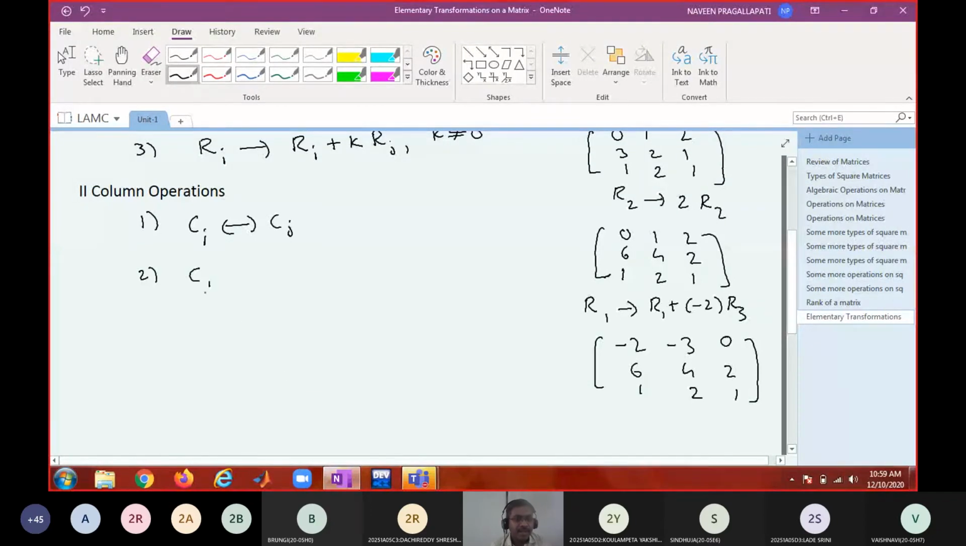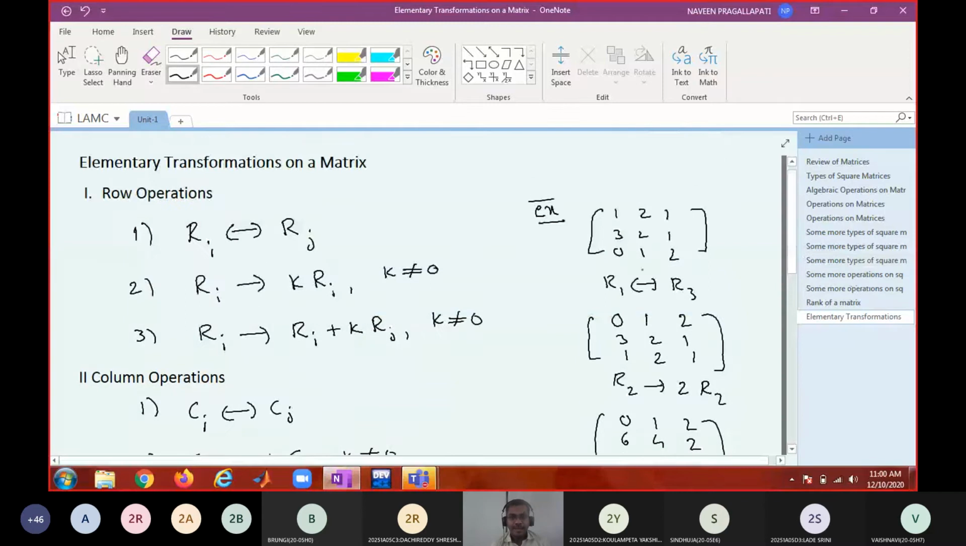Replacing the ith column with k times the ith column, where k is non-zero. Similarly, what is the third one? Replacing the ith column with the ith column plus k times the jth column, where k is not equal to 0. Whatever example I have given, replace these row operations with column operations.